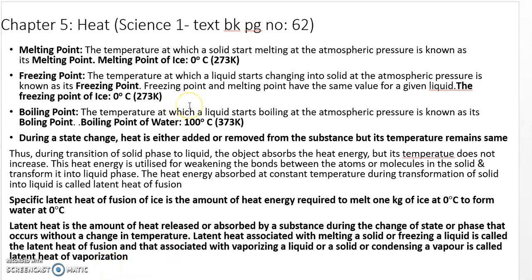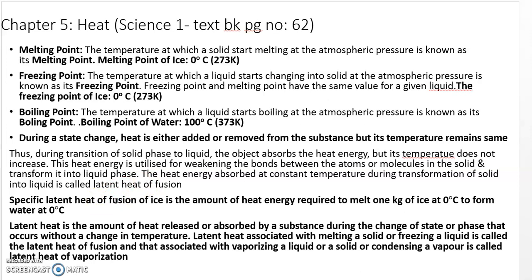How do you define the latent heat of vaporization? Same thing. It is the heat energy absorbed at constant temperature during the transformation of, here instead of solid, liquid into gaseous. That is called latent heat of vaporization. And how do you define specific latent heat of fusion?